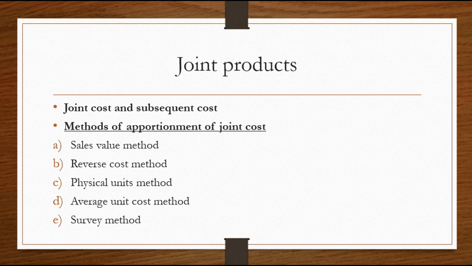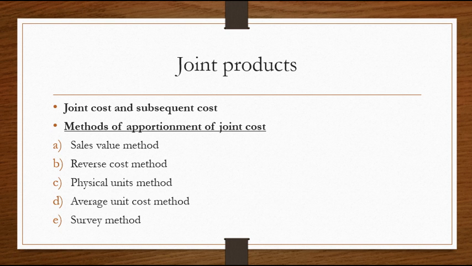So the next method is the survey method. Under this method, the joint cost is apportioned to various products on the basis of the results of a survey and detailed technical evaluation. In this survey, various factors like volume, selling, marketing process, etc. are studied, and points or weights are assigned to each product. So cost apportionment is done on the basis of such weights or points.